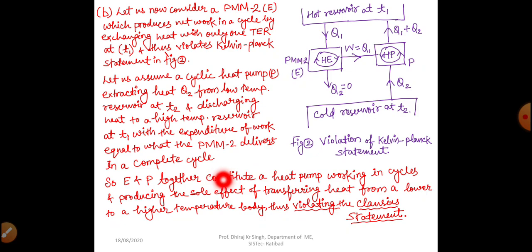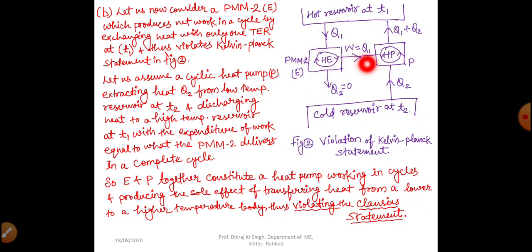So here E and P together constitute a heat pump working in cycles and producing the sole effect of transferring heat from a lower temperature to a higher temperature body, thus violating the Clausius statement. So dear students, we can understand by the help of these figures that if we have violated our Kelvin-Planck statement, then automatically our Clausius statement gets violated, because for the success of the Clausius statement we need a proper amount of work input, but this work input is not valid because it is the case of a perpetual motion machine of the second kind.